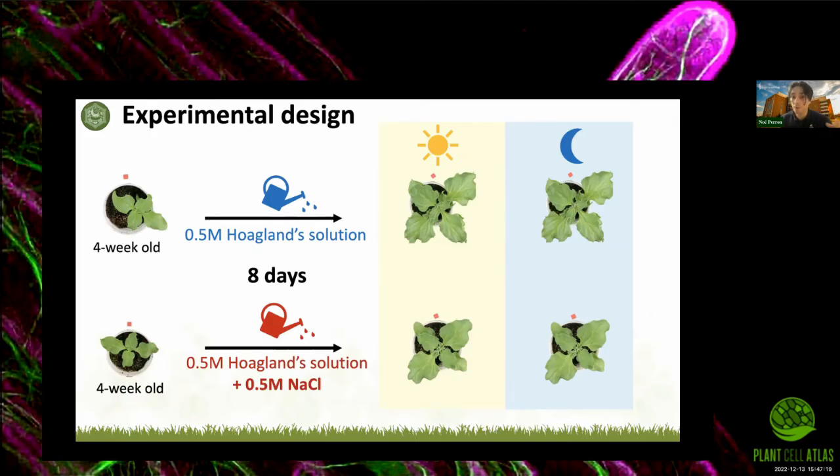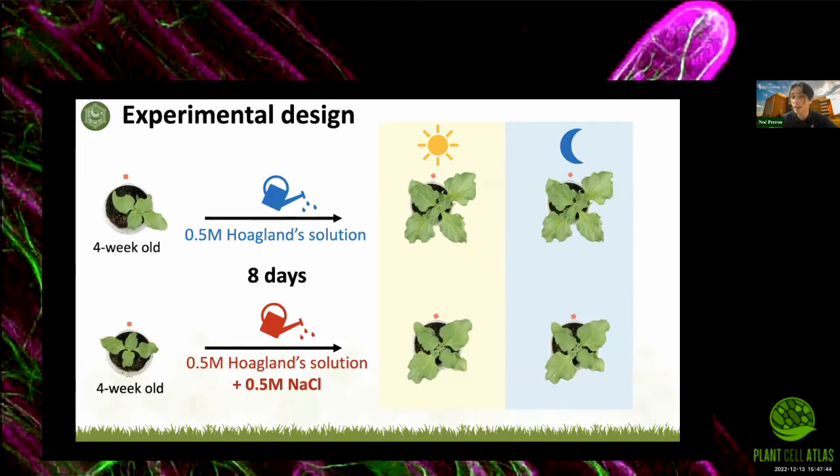But because we've integrated the control samples with the salt-treated ones, we can really see the progression between the C3 clusters, the C3 mesophyll cells, and the CAM ones. And so potentially, we captured all the cells in the salt-treated samples that go through this transition.